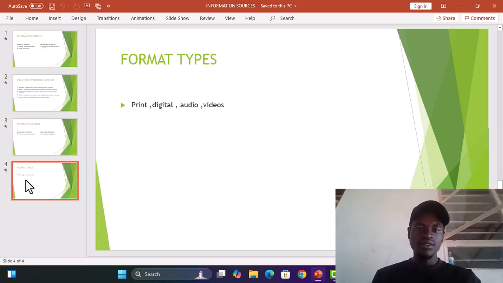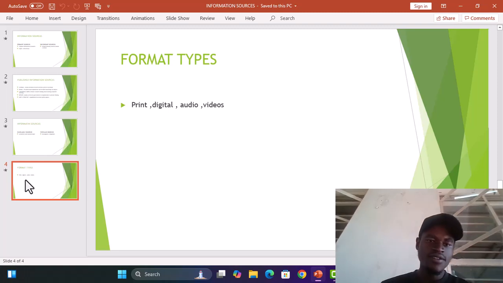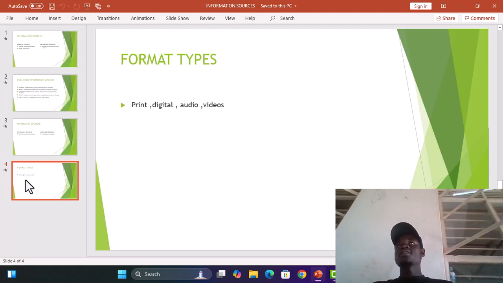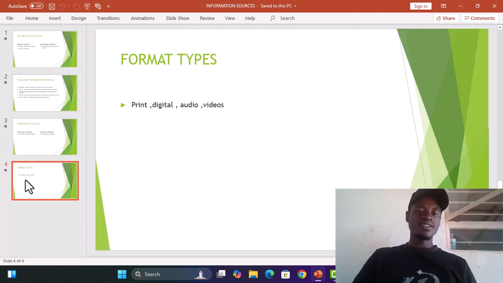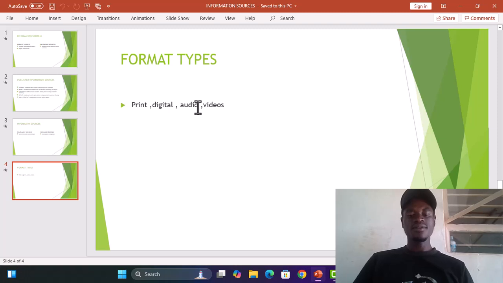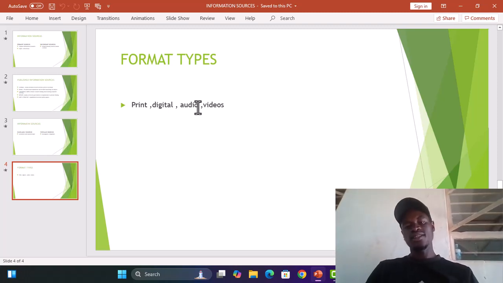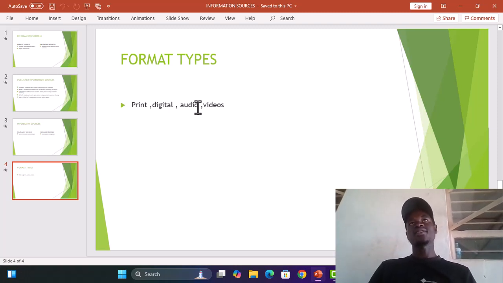And we also have the format type. In the format type, information is printed or digital or in the form of audio, whereby some people capture a certain piece of information, like maybe on TikTok, or that's how we record our audio and send it.